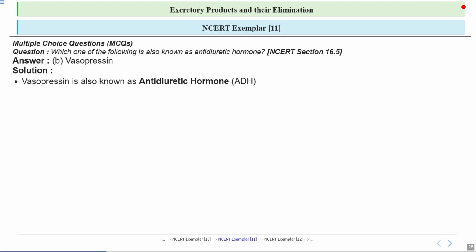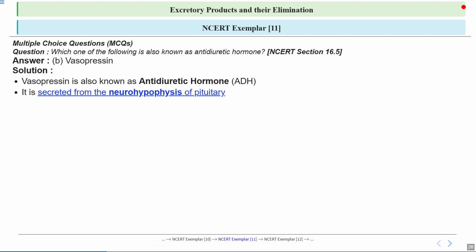Talking in detail, vasopressin is another name for antidiuretic hormone, or ADH. This hormone plays a crucial role in maintaining our body's water balance by controlling the amount of water reabsorbed by the kidneys. Now let's explore where vasopressin comes from. It is secreted from the neurohypophysis, which is part of the pituitary gland.